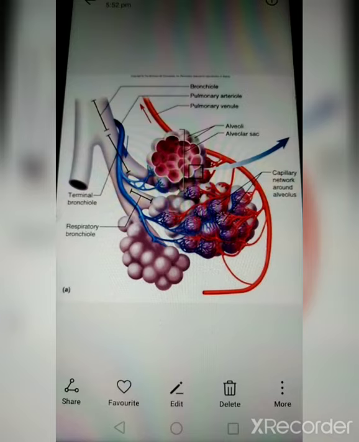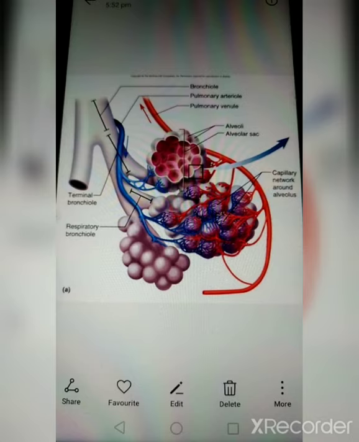You know that these vessels contain the blood, so the alveolus will supply the oxygen to them by the process of diffusion, and these red vessels carry it with the help of the pulmonary venule. These red vessels are the pulmonary venule, which carries the blood back to the heart. The heart will distribute the oxygen throughout the entire body, and once the oxygen is used, carbon dioxide is released into the blood system.